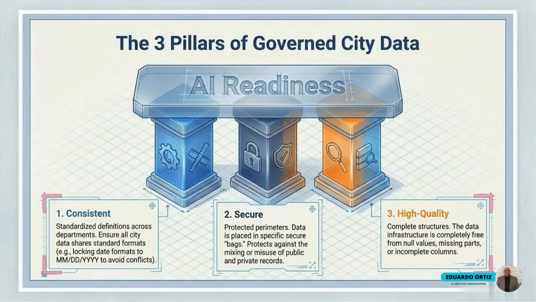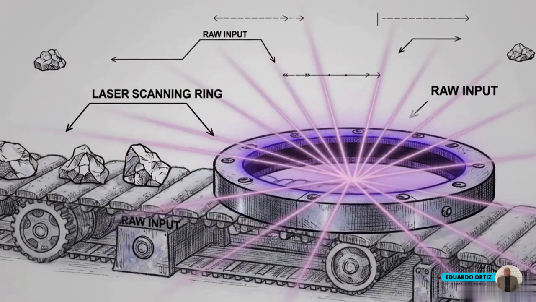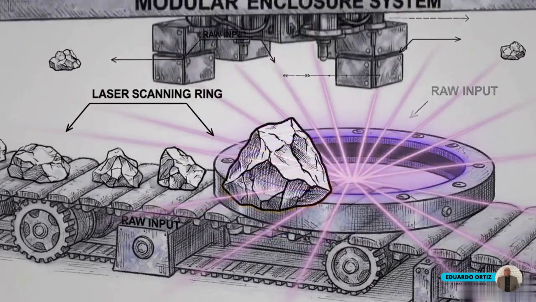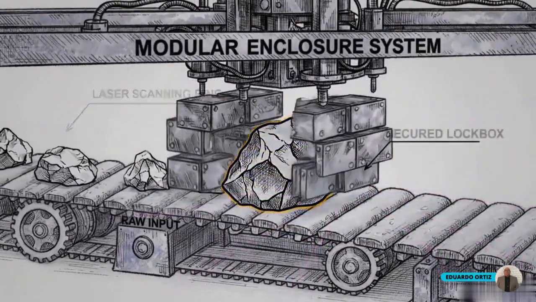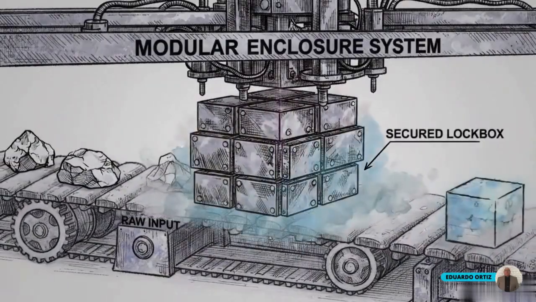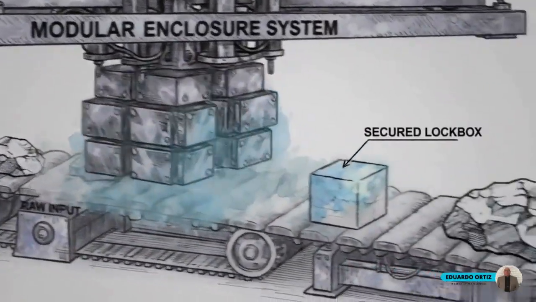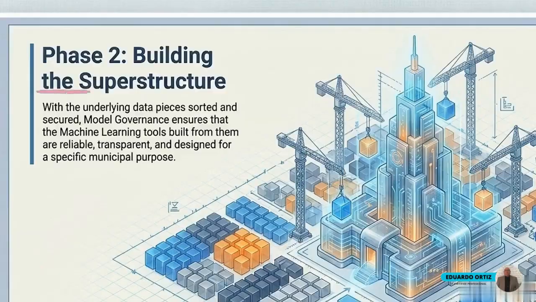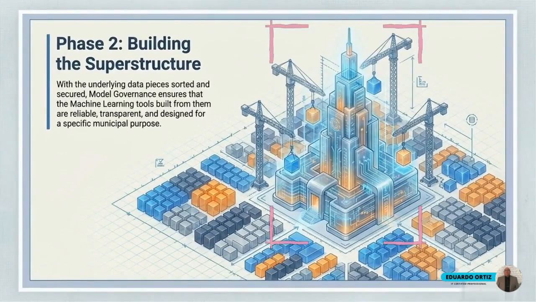The infrastructure is now consistent, secure, and high quality. Exposing sensitive citizen records alongside public operational data is a preventable failure. Proper governance secures legal liabilities, transforming them into completely safe, AI-ready assets. We now enter Phase 2, model governance. Here, the secured data pieces are assembled into specific machine learning tools, visualized by this complex digital superstructure.